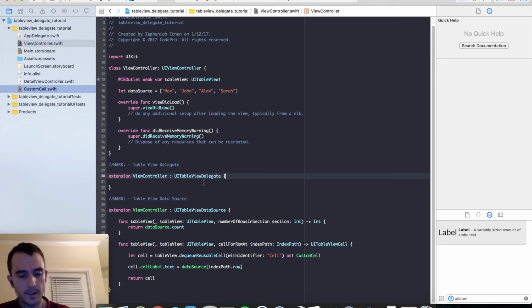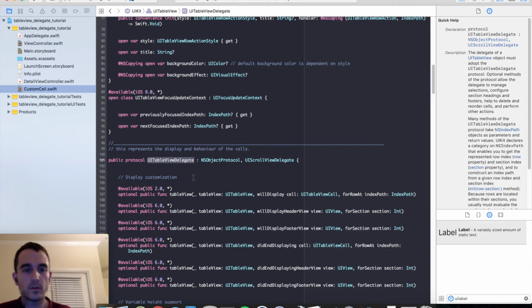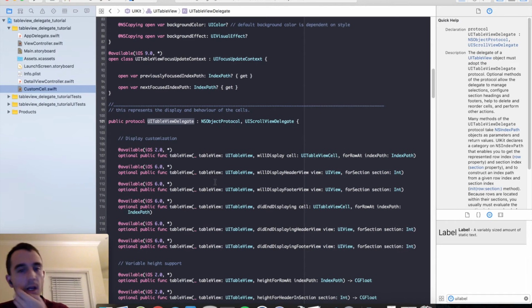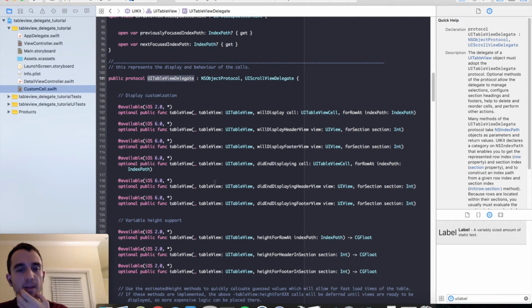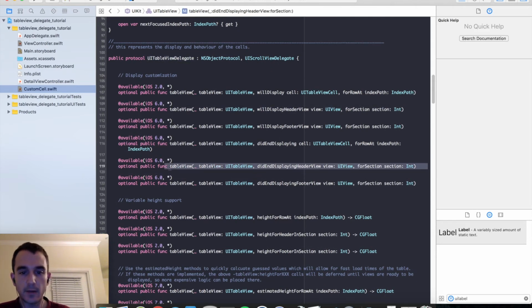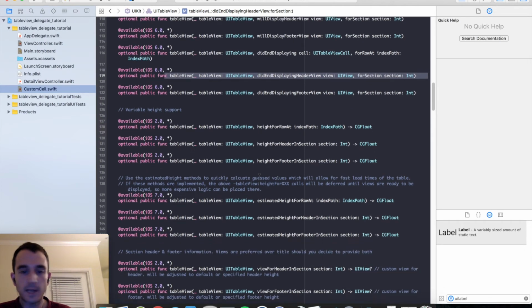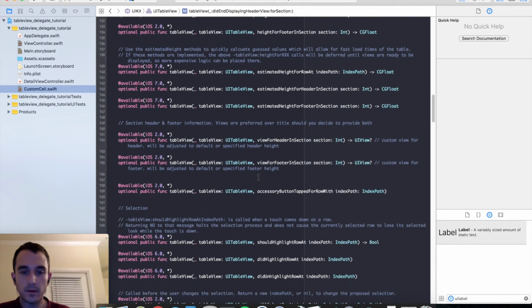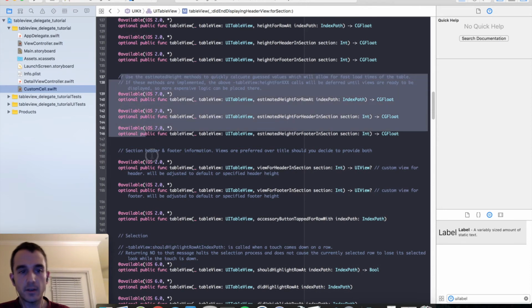So let's go ahead and look inside of TableViewDelegate here. If you command click, we can actually go into this protocol and take a look at the methods here. And you'll notice that there's lots of methods for interacting with cells, like will display header view and did end displaying header view, height for row at index path, lots of them, and everything in here is marked optional.